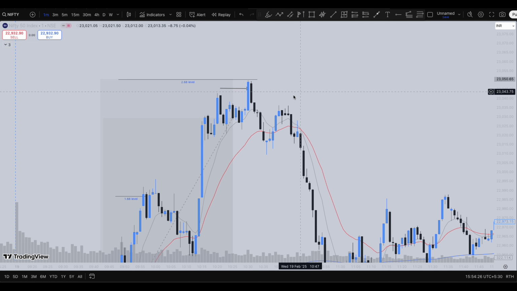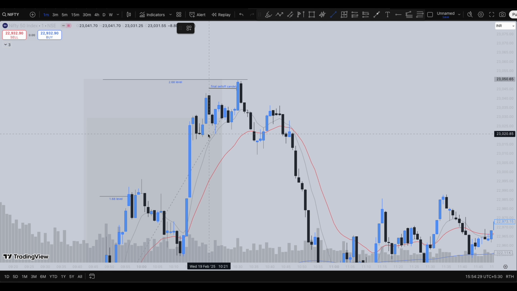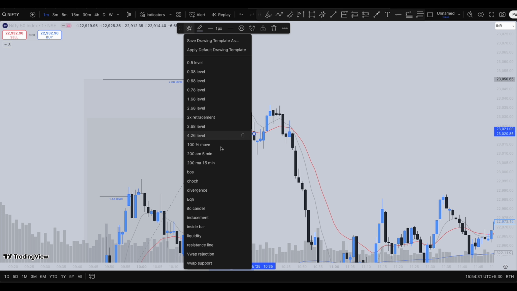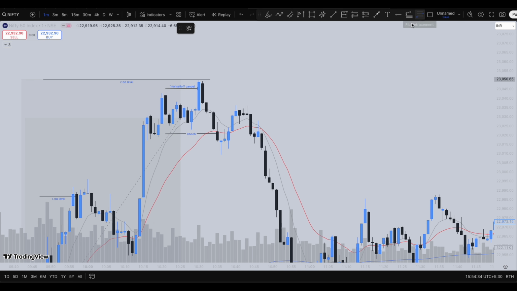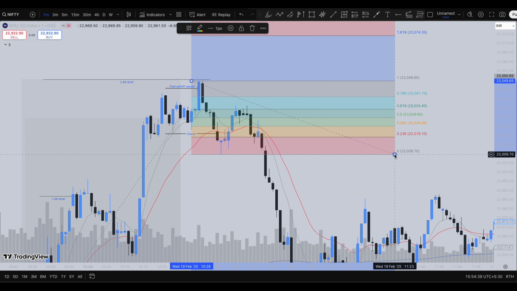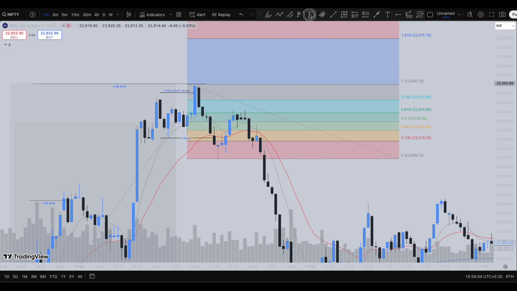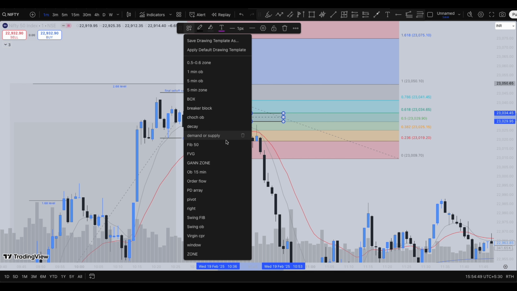After that, a piercing pattern formed, and clearly the market broke this low, forming chalk over here. After this chalk formation, you could have drawn the fib levels, the common point between the high between this to the low between this, because here it's a blue candle, here also it's a blue candle. So you could have drawn the fib 50 level here.